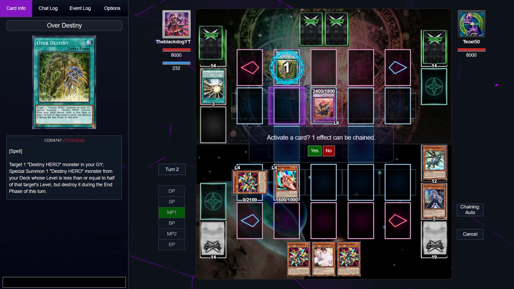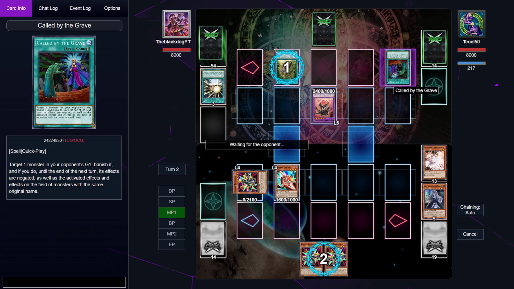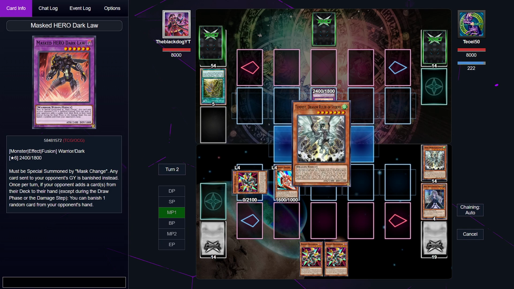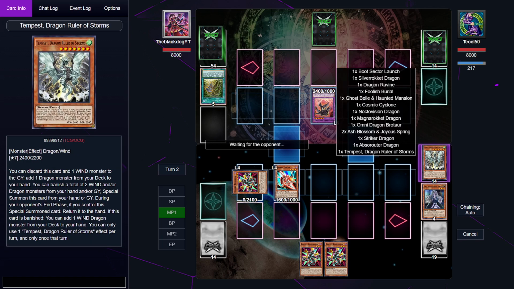Oops, over Destiny. Ash Blossom. Okay, we can still do this. It is still in the realm of possibility. He forgot that his Masked Hero Dark Law basically... What? Why can I not activate...